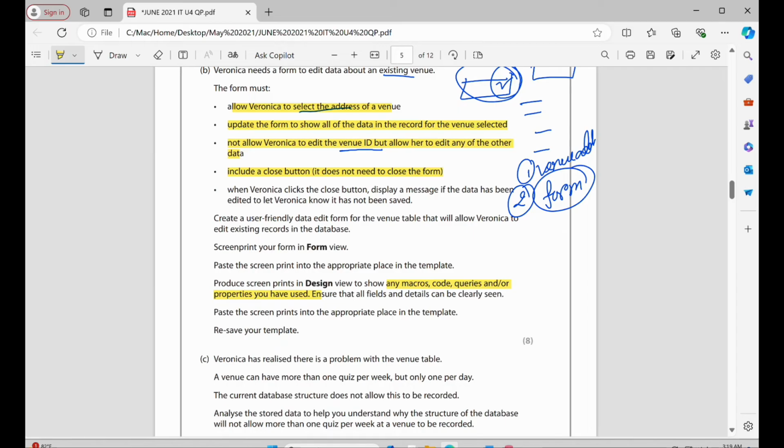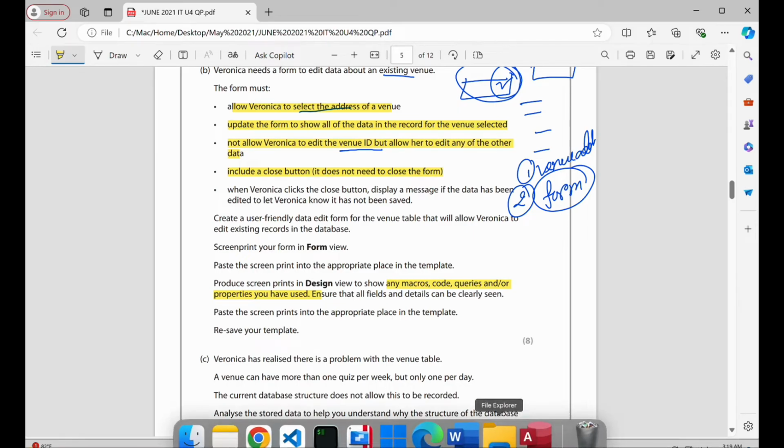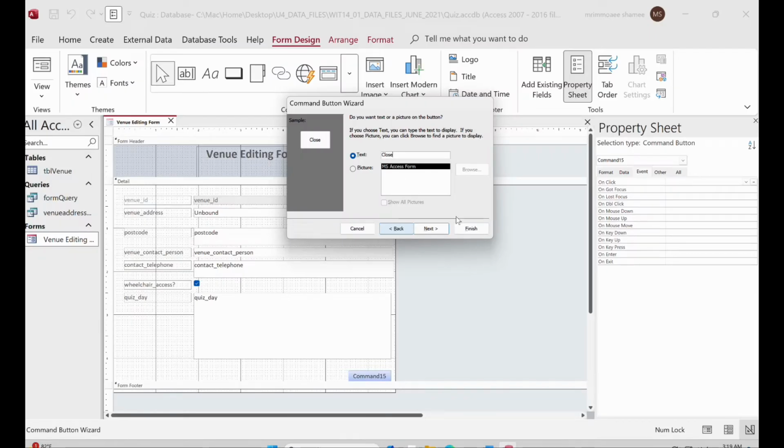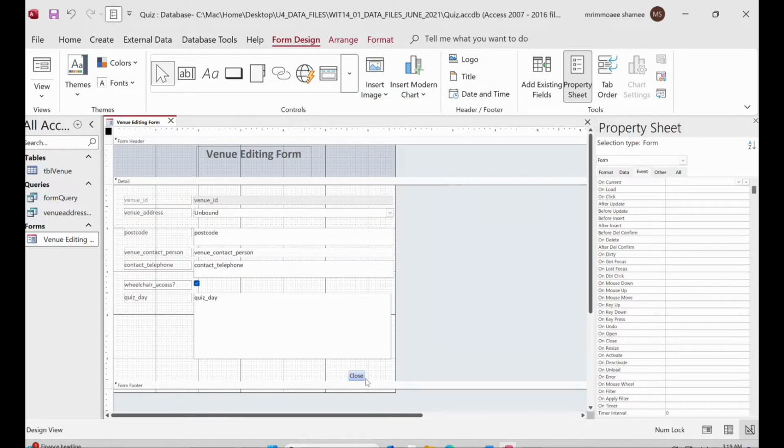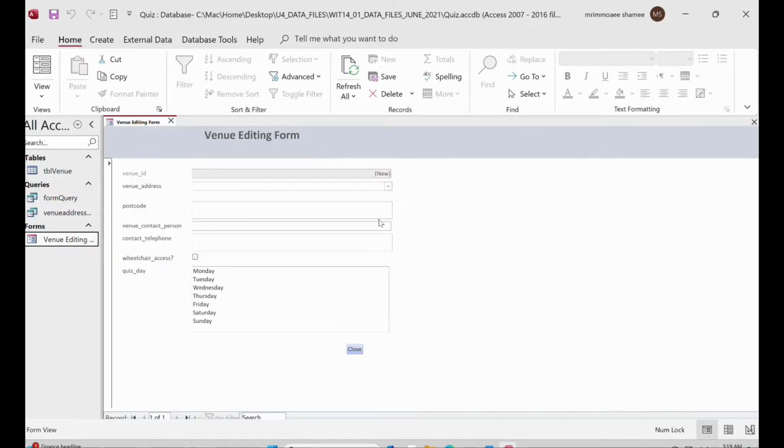Inside the question they said close or cancel, close button. Okay, so it must be a close one. Then click on next, and from here always provide a meaningful name, add the name close, because it's a close button, right? So now we add a button which is a close. Now if I go to the design view and suppose I select any of the field and I try to close it, nothing happened, right?